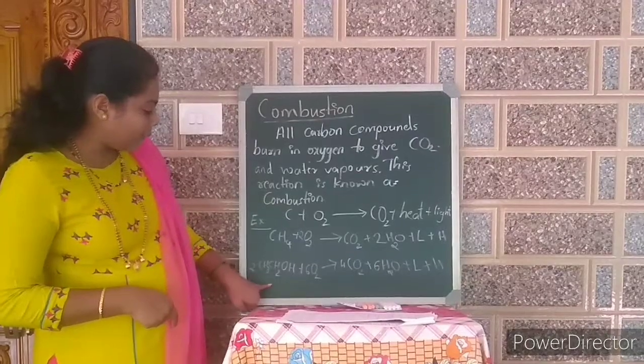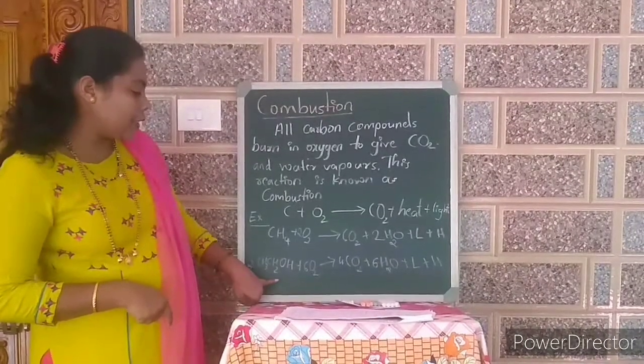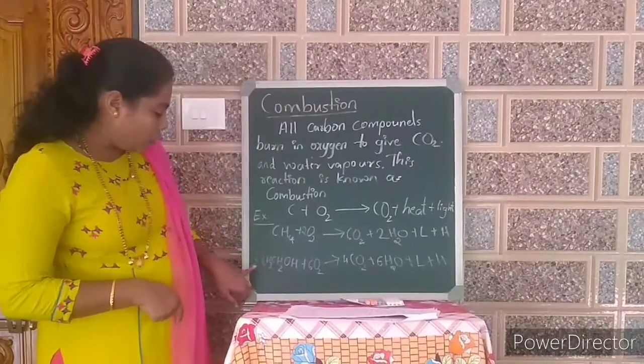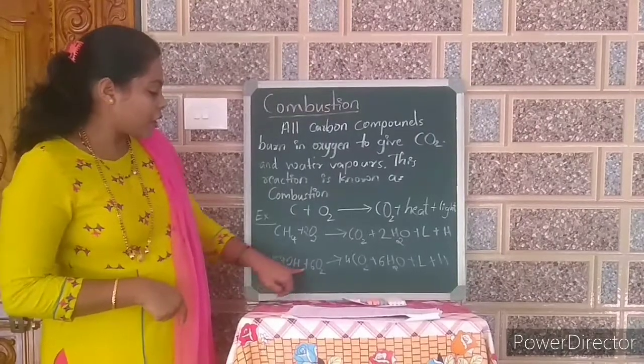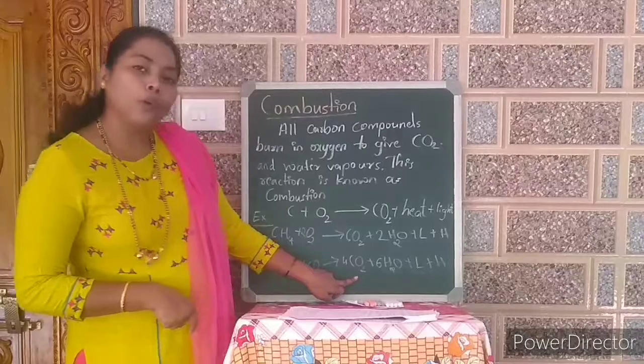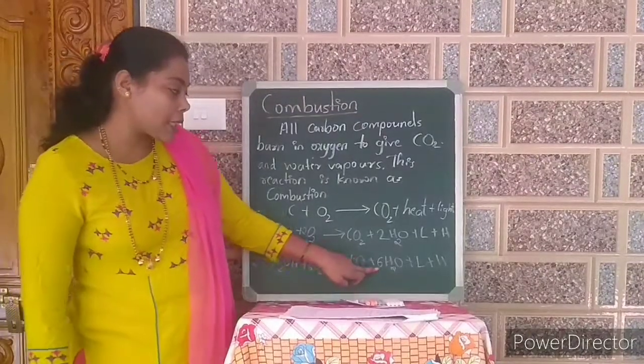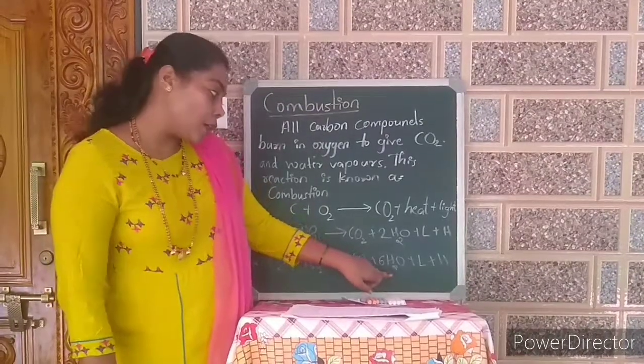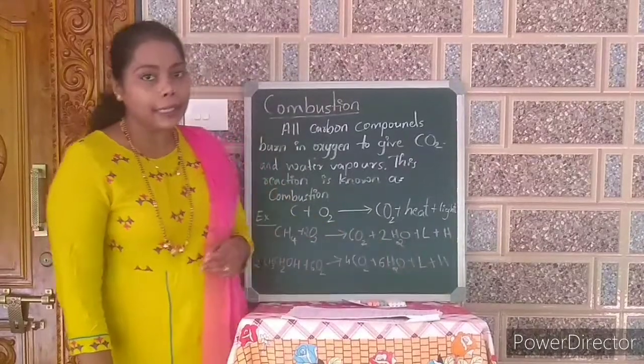One more is alcohol. Here you can see ethanol, CH3CH2OH. Two molecules of ethanol react with 6 molecules of oxygen to give 4 molecules of carbon dioxide, 6 molecules of water as well as light and heat energy.